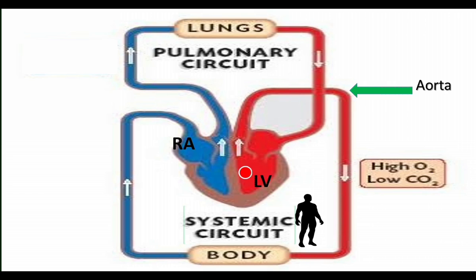From the body organ systems, the deoxygenated blood is brought back to the heart through veins. This is called systemic circulation. Systemic circulation starts from the left ventricle and ends in the right atrium. From left ventricle to the organ systems, the blood is carried through arteries. From the organ system to right atrium, the blood is carried through veins. This is called systemic circulation.